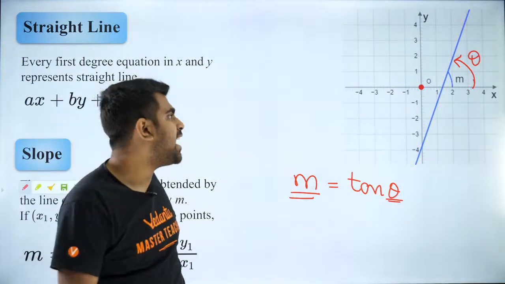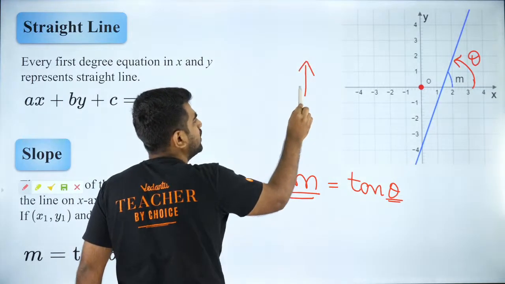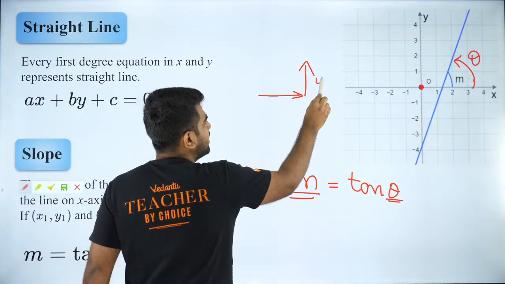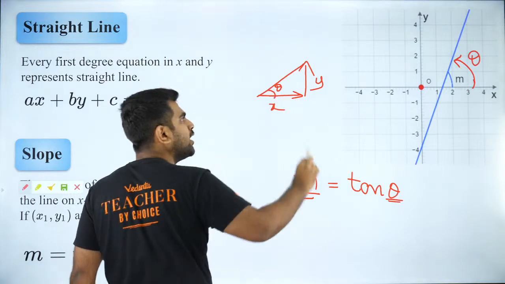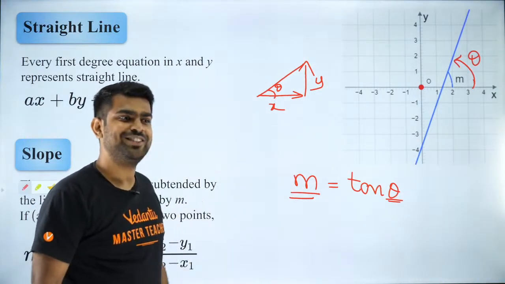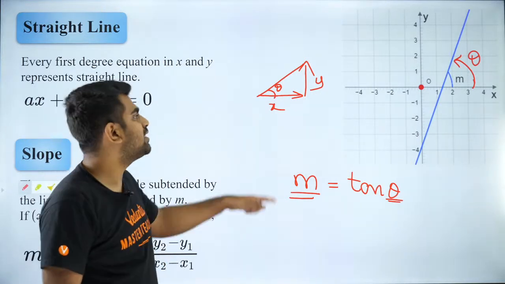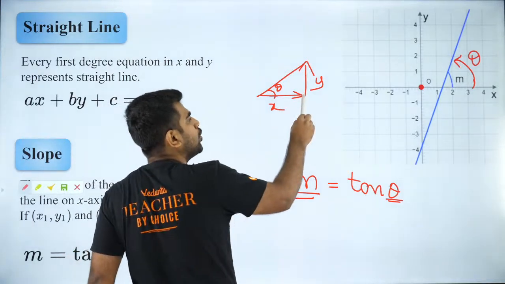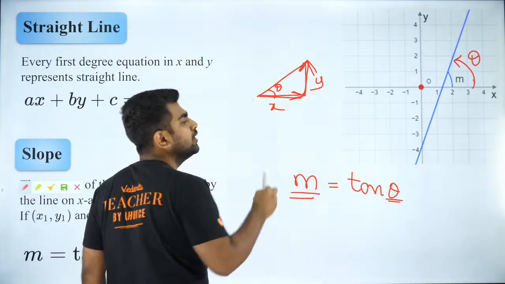Why is it defined like that? Because slope is how quickly it rises for how much you move on the x-axis. So it is nothing but y by x, and y by x is nothing but tan theta. Don't you guys agree? It is tan theta because slope is nothing but how quickly your y is changing as you move along x.